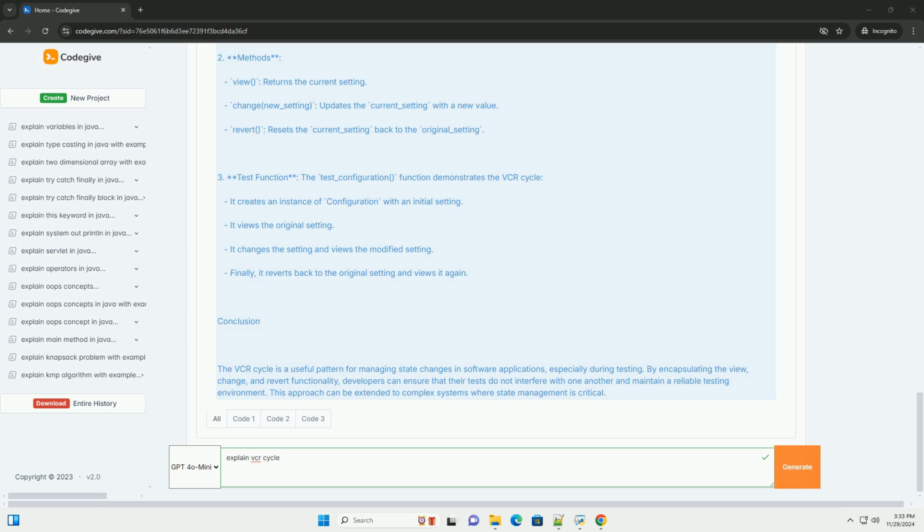Conclusion. The VCR cycle is a useful pattern for managing state changes in software applications, especially during testing. By encapsulating the view, change, and revert functionality, developers can ensure that their tests do not interfere with one another and maintain a reliable testing environment. This approach can be extended to complex systems where state management is critical.